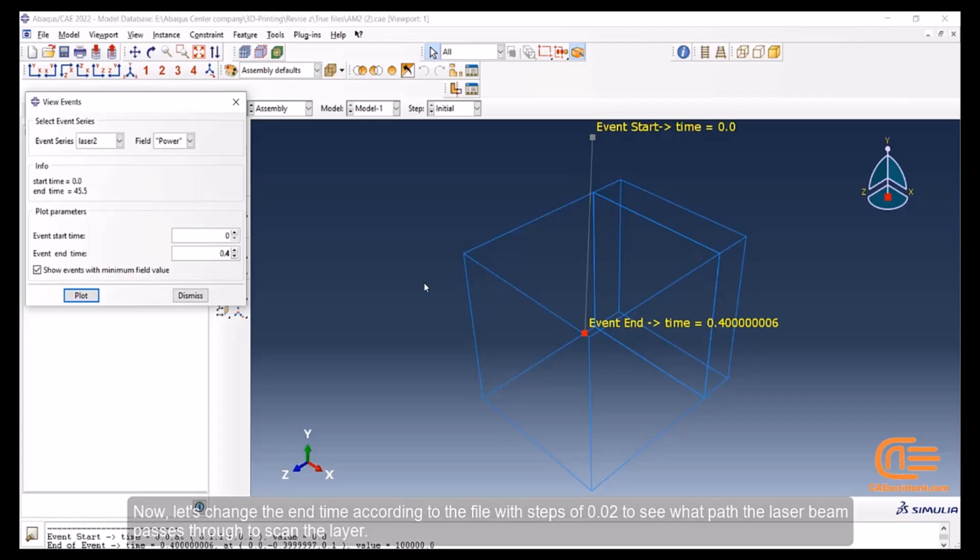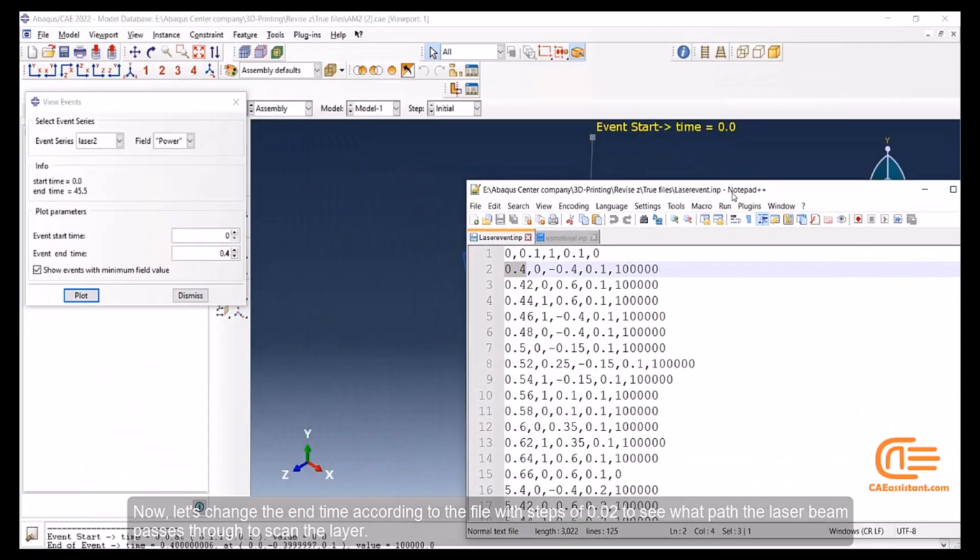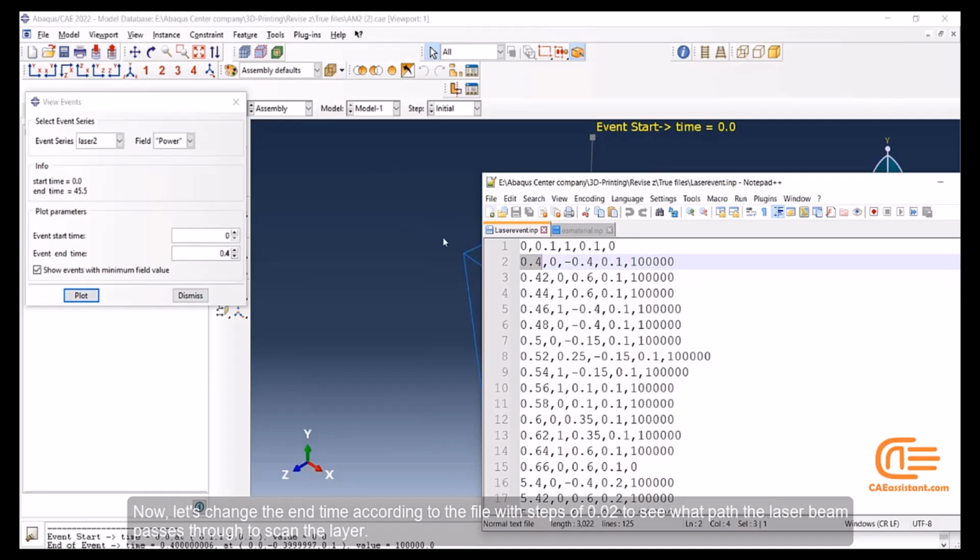Now let's change the end time according to the file with steps of 0.02 to see what path the laser beam passes through to scan the layer.